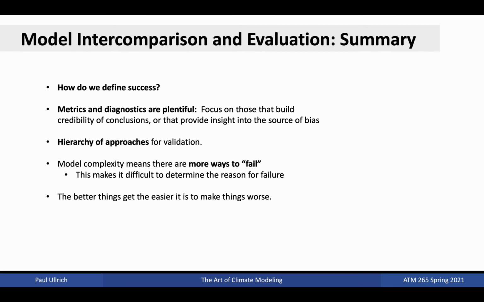As models become more complex and more components are added, there are more ways for the model to fail. And in these complex, intertwined modeling systems, identifying the reason for a model failure is very difficult. It's far easier to ensure correctness at the component level, then build upwards towards a fully coupled modeling system. With that said, although we have made great advances in the development of these modeling systems, it has subsequently become easier to introduce bugs or assumptions that degrade model performance quickly. This means it is more challenging than ever to improve the performance of individual modeling systems.